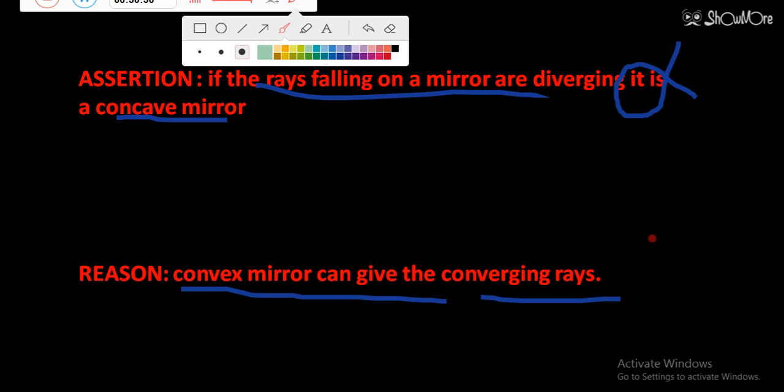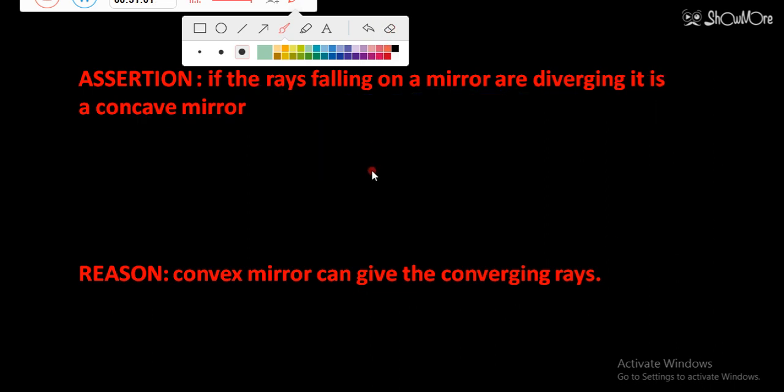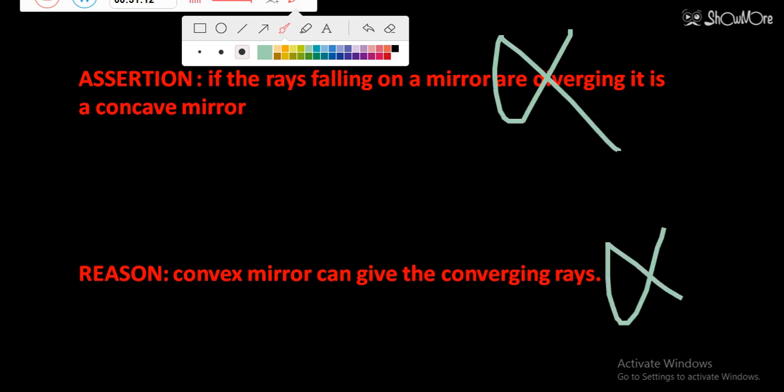Basically, one mirror diverges the rays and the other converges them. Converging rays are produced by a concave mirror, and a convex mirror will give diverging rays. So both are wrong here. This is again the extreme case in which both are wrong. Option E might be available, but in an OMR sheet it will not be. Rest of the things you can see, but you have to understand the concept from here. In this case both will be false. Let's move to the next question.